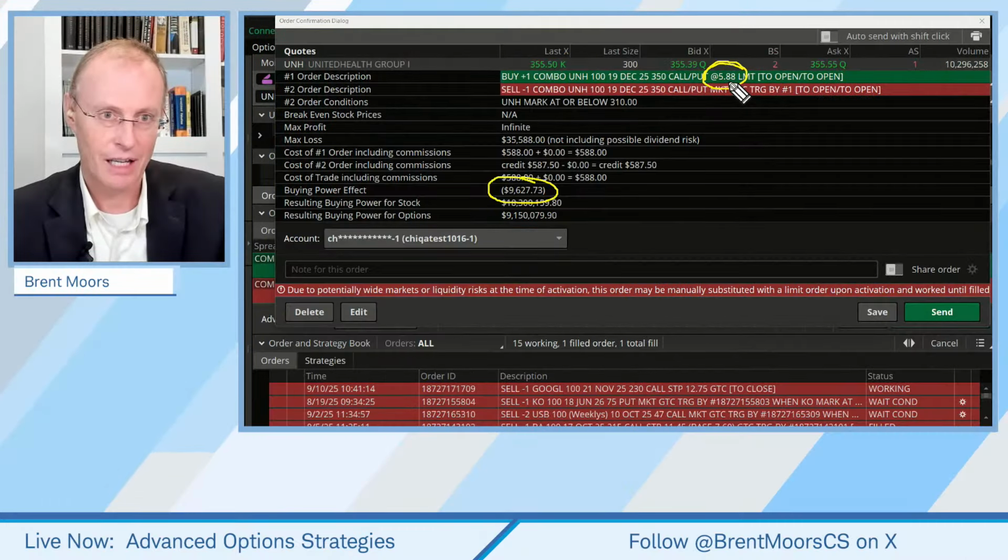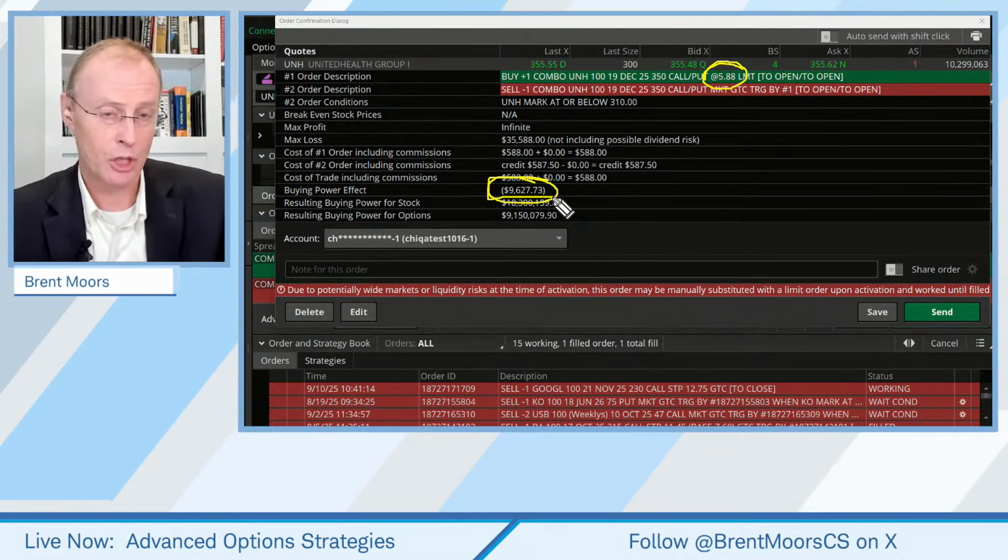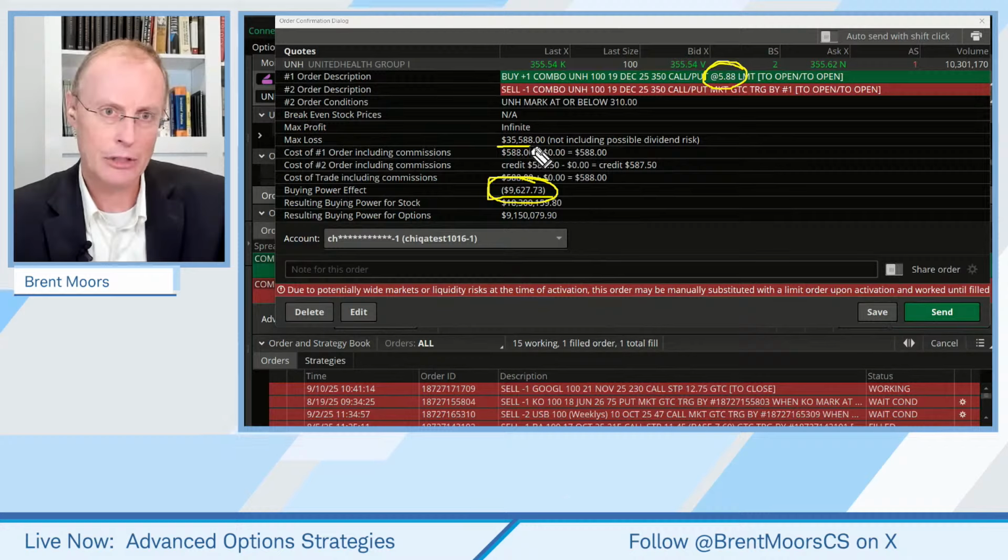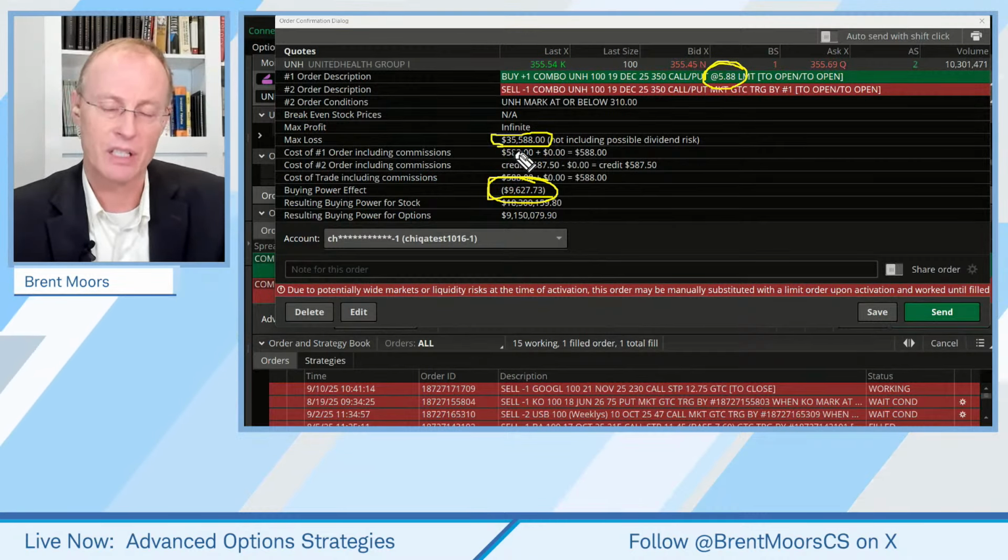It doesn't mean that it doesn't affect our buying power more than that. How much could we lose? Well, look, that max loss is very significant. Well, that's true as if you bought the stock too. If you bought the stock and the stock went to zero, you'd be losing a lot of money, okay? You'd be losing a lot of money.